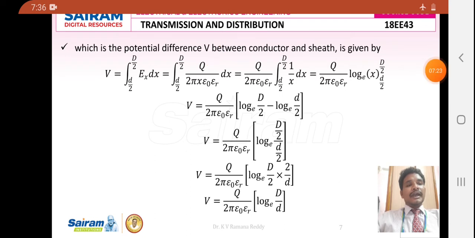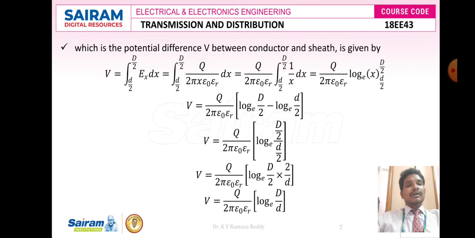Here q by 2 pi epsilon naught into epsilon r can be taken as a constant. The remaining equation is the integral of 1 by x into dx. We can write it as log base e of x, and we can substitute the limits, capital D by 2 to small d by 2. So we can write the overall formula: capital V is equal to q by 2 pi epsilon naught into epsilon r of log base e of x.